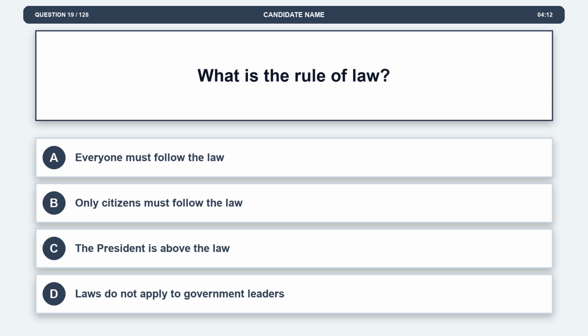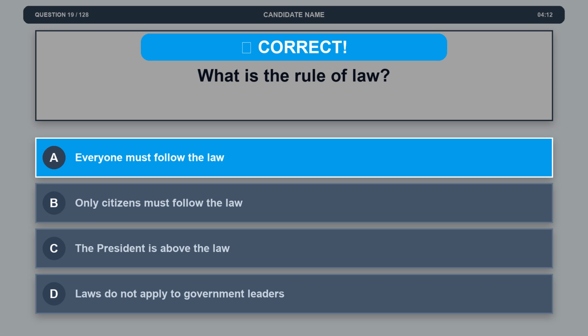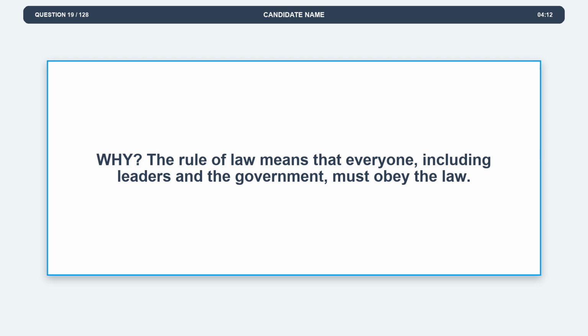Question 19. What is the rule of law? Option A. Everyone must follow the law. Option B. Only citizens must follow the law. Option C. The president is above the law. Option D. Laws do not apply to government leaders. The correct answer is option A. Everyone must follow the law. Explanation. The rule of law means that everyone, including leaders in the government, must obey the law.